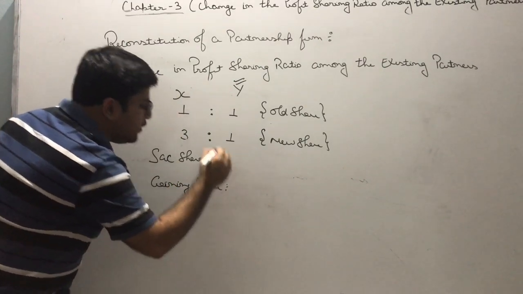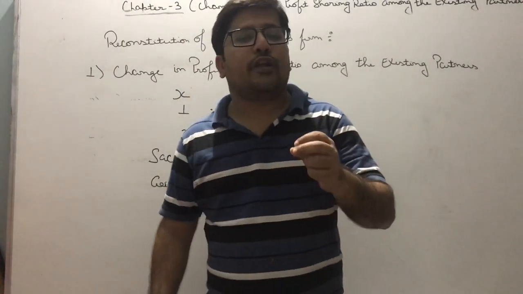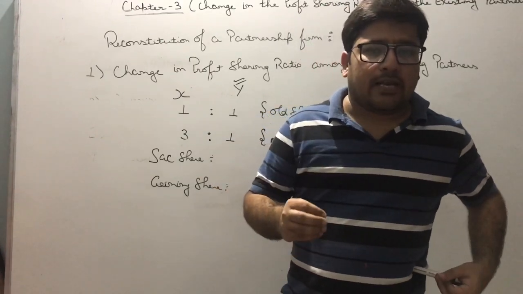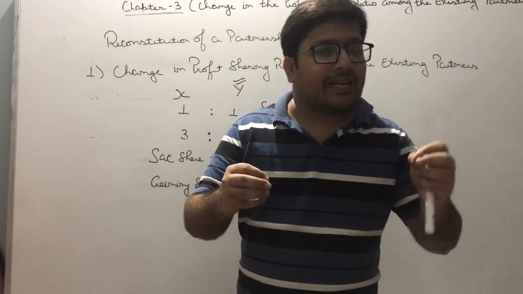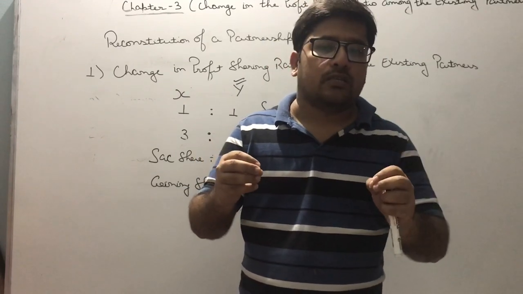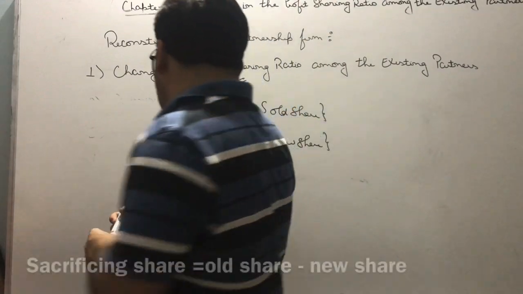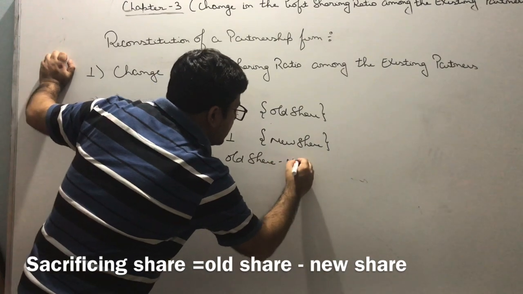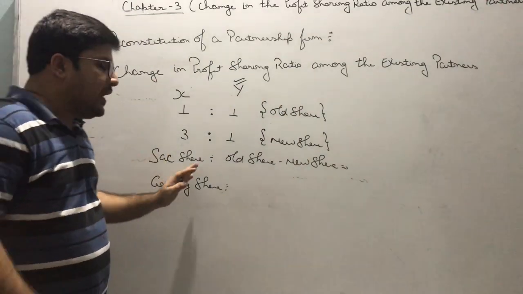Is this topic clear? Before we come to the formula, it is very easy to understand what we mean by the term sacrificing share. Let's take an example again. If my old share is more and my new share is less, suppose my old share is 10 rupees and my new share is 8 rupees, then I have sacrificed 2 rupees. So sacrificing share will be equal to old share minus new share. If the figure is positive, it means that I have sacrificed.